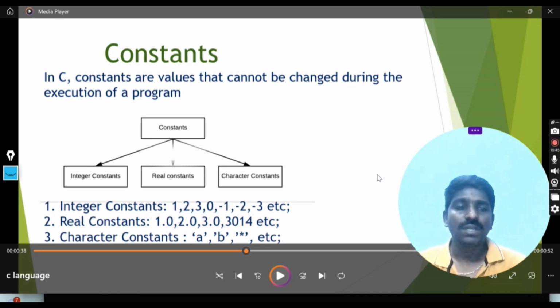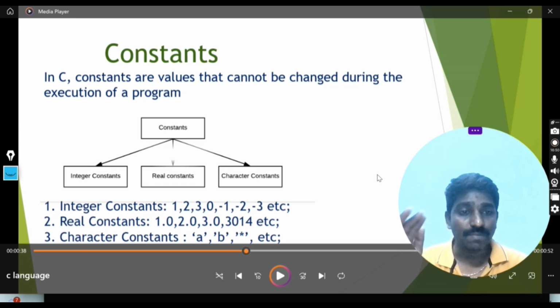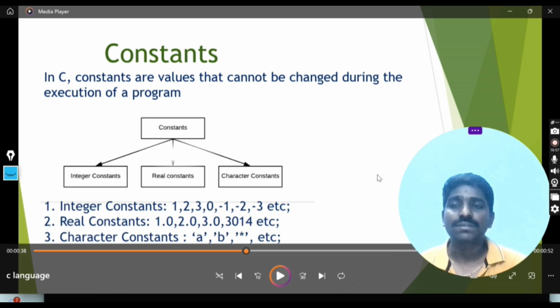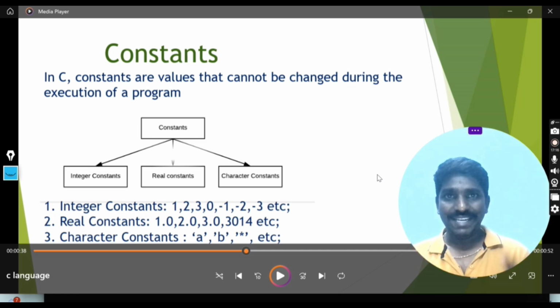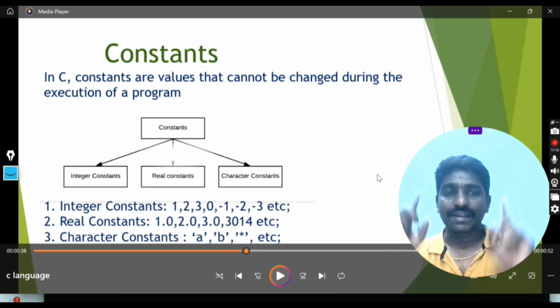So integer constants: integer means it's a number, whether it is positive or negative, both come under integer only. Then come to the real constants. Real means it allows a decimal point, an integer with a decimal. Those values we call real constants. And character constants: a character is always denoted in single quotations with a single character.